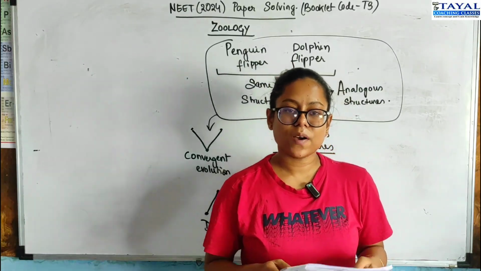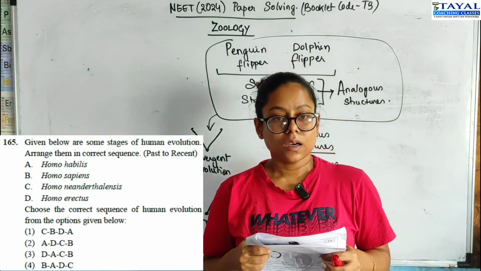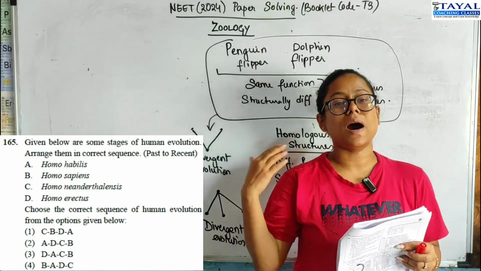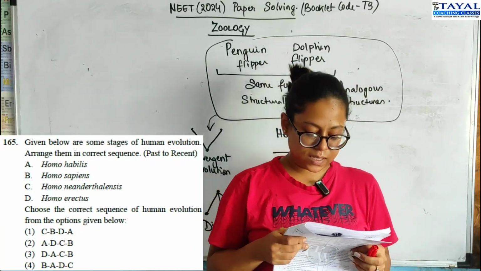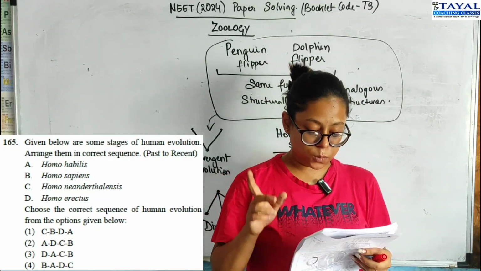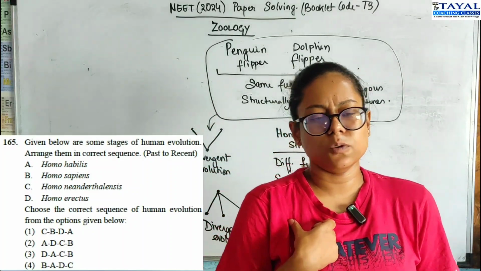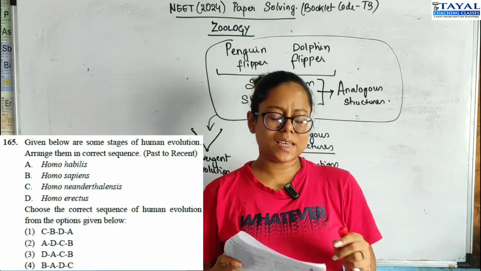Moving on to 165, they've asked you to arrange the organisms like stages of human evolution in the correct sequence from the past to the most recent. Okay, A is Homo habilis, B is Homo sapiens, which we know will come at the end, because we are the Homo sapiens, the most advanced forms. So now we will immediately look for options where B is at the end.